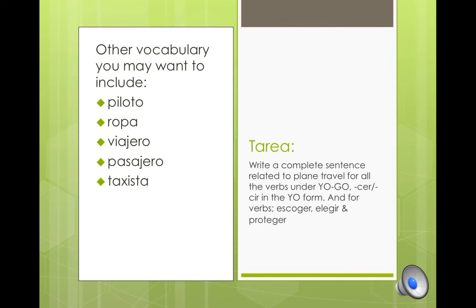For your tarea, there is a handout in Schoology. You need to print and complete this work. I'm asking you to write a complete sentence related to plane travel for all the verbs under the yogo section. So there are 13. Under -cer and -cir, in the yo form, I don't know how many there are, maybe 7 or 9. And for -ger and -gir, I only need you to do these 3: escoger, elegir, and proteger. The handout has all the verbs of which you need to make a sentence.